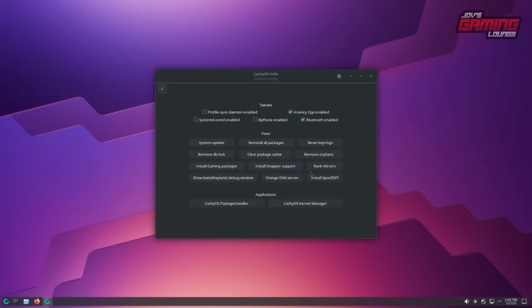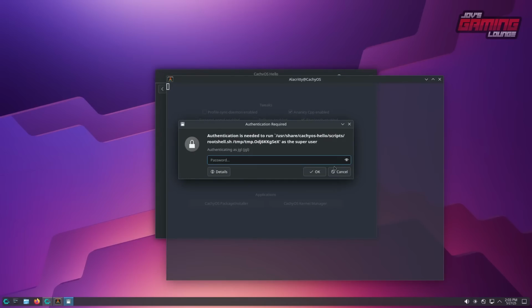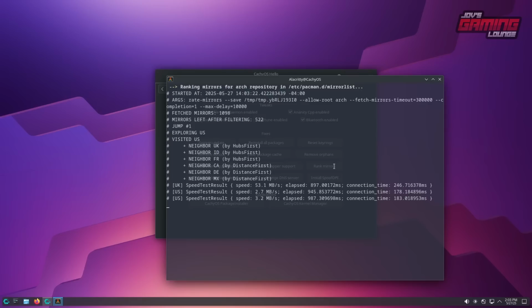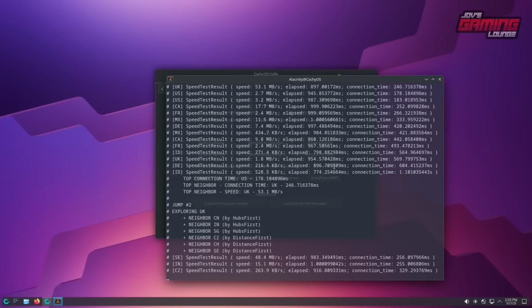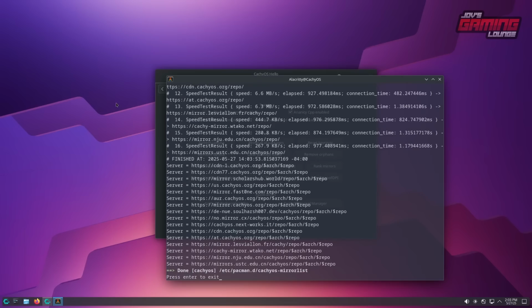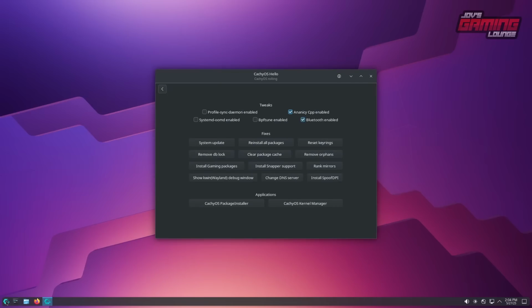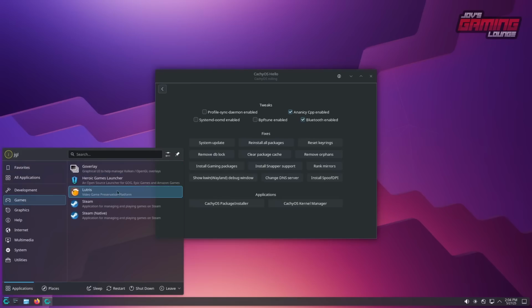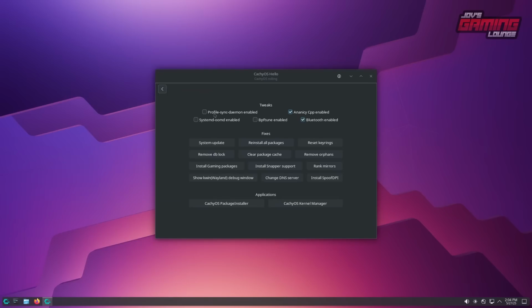Another thing you may want to do here is click on rank mirrors. What ranking mirrors is going to do is find the fastest connection to help us download our software and software updates. This will make downloading packages and updating your computer much faster. Once done, we can hit enter to exit, and we can head over to our menu, take a look at games, and we can see that a lot of things are already installed, which is great. There's a lot of other things under the hood that are installed as well.